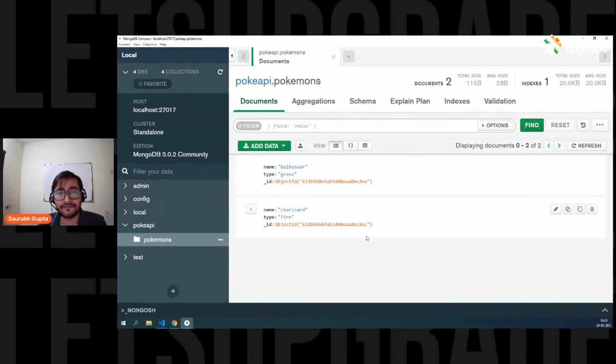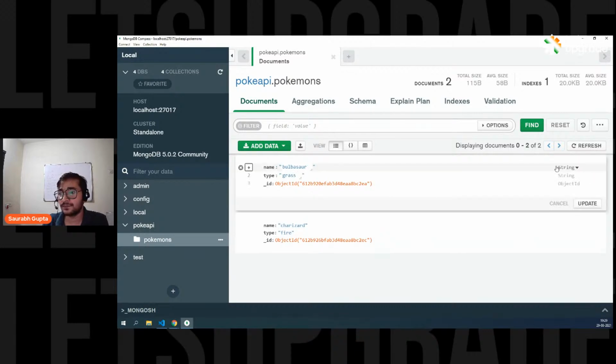Yes, object ID is unique for documents. Yes, Shivakumar, it's unique. It is generated by MongoDB and it is unique. So that's how it works, guys. And see, here you have options. You can edit it, you can copy it, you can clone it, or you can delete it. So in Compass, you have all these options simply.